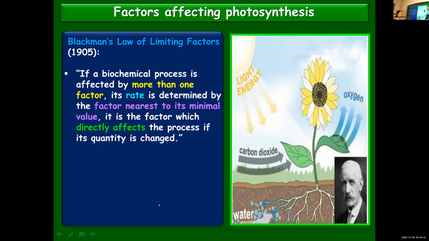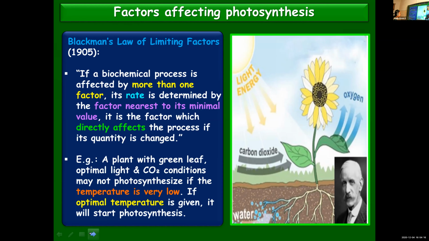One factor is very less. So the rate will be decided by the factor which is present in a very less amount, or the factor which is present nearest to its minimal value. That will be the factor which will directly affect the process if its quantity changes. So out of the different factors available, if one factor is found nearest to its minimal value, that will be the decisive element. If you alter the quantity of that, the rate of the process also can get altered.